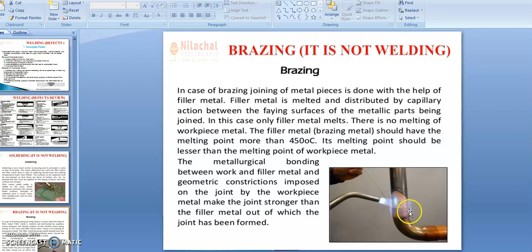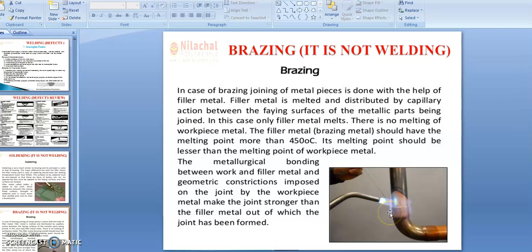Again, I want to repeat: in welding we provide the heat that melts the parent metal, but in the brazing operation we provide only that heat which is capable of melting the filler metal, not the parent metal.